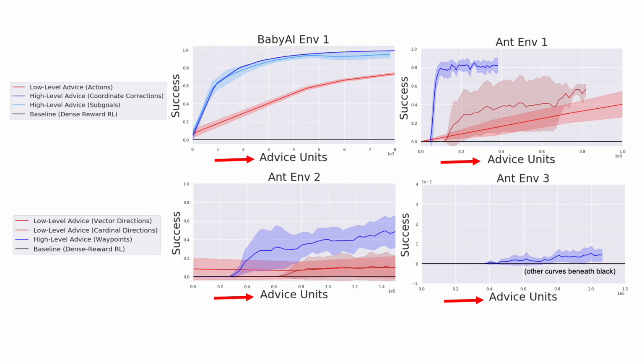We see that in these environments, RL completely fails to learn in a sample-efficient way. We also see that runs which incorporate higher-level advice, shown in blue, tended to perform better than those using low-level advice in red. Our method does fail sometimes. We see this in the largest Ant Maze 3, where no method gets more than 10% success.